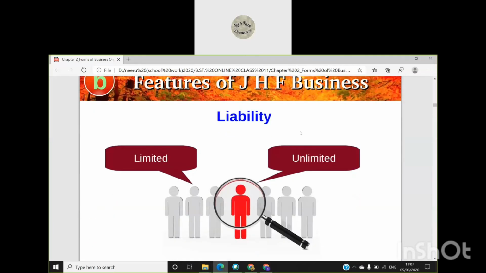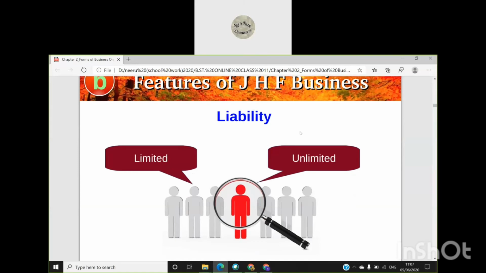In the next feature, second feature is liability. I explained to you the concept of limited liability and unlimited liability. Here in joint Hindu family business, the Karta has unlimited liability, but the other co-partners, other members of the family who are there in the business, have limited liability.